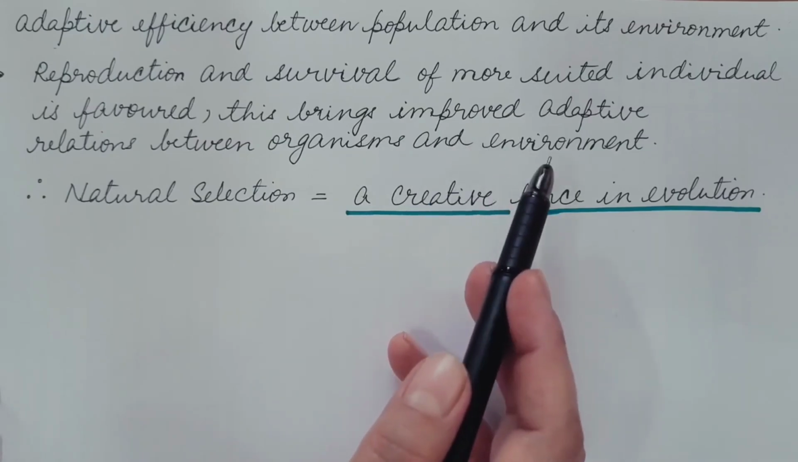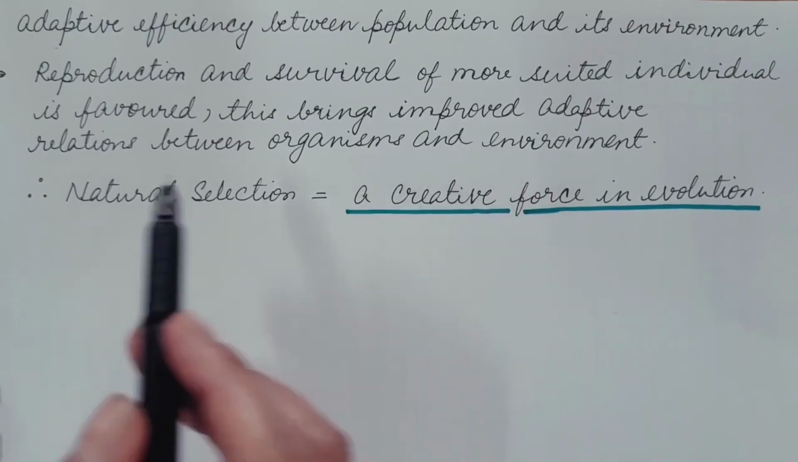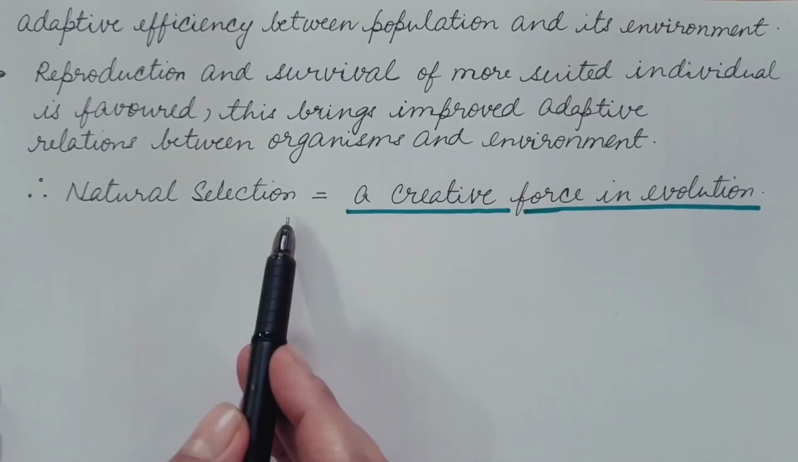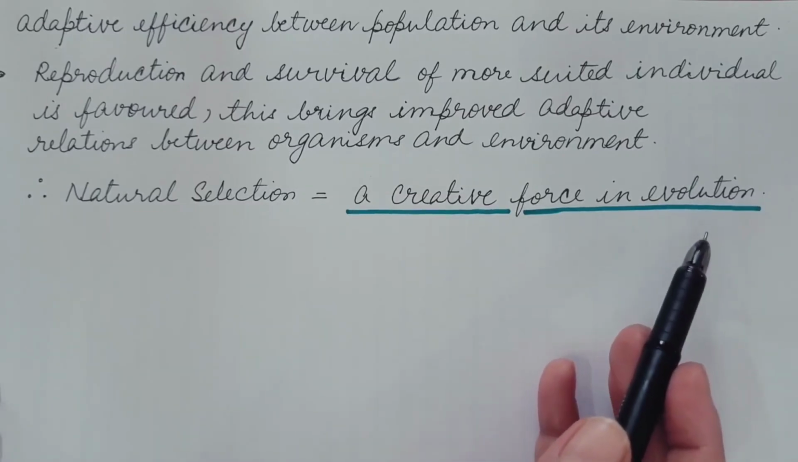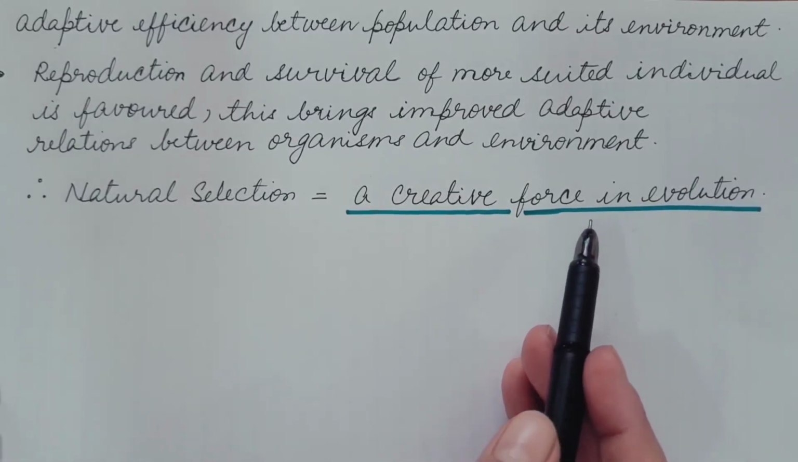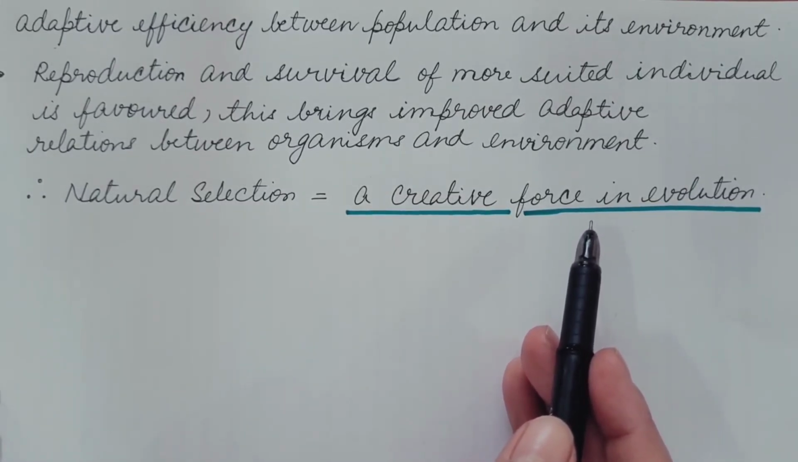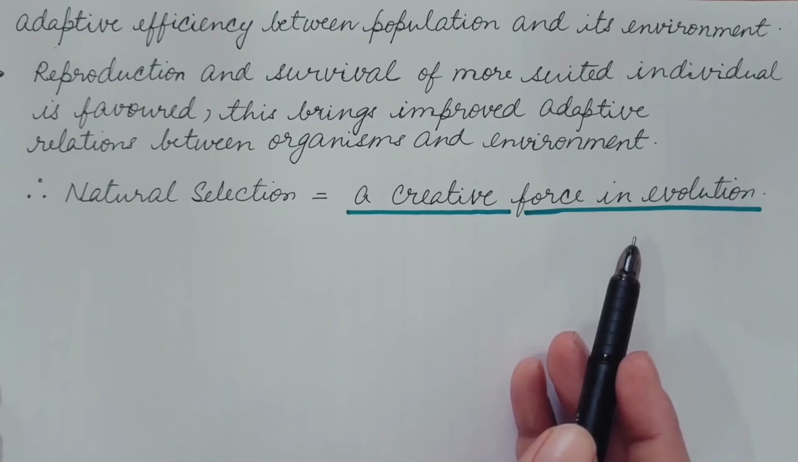So we can say natural selection results in evolution, or in other words, natural selection is a creative force in evolution and it favors only those gene combinations which make an organism better adapted or better suited to the environment.